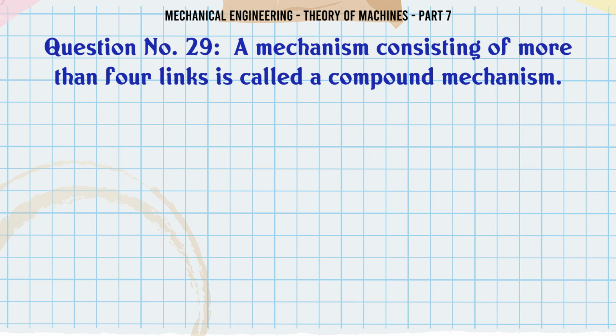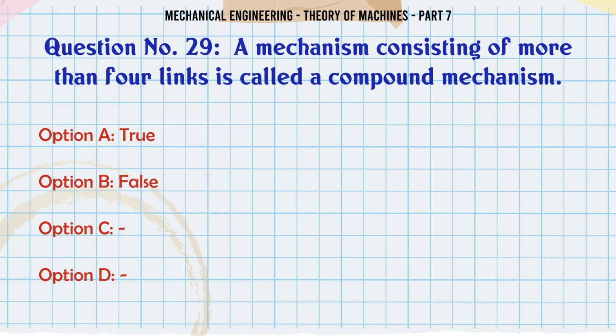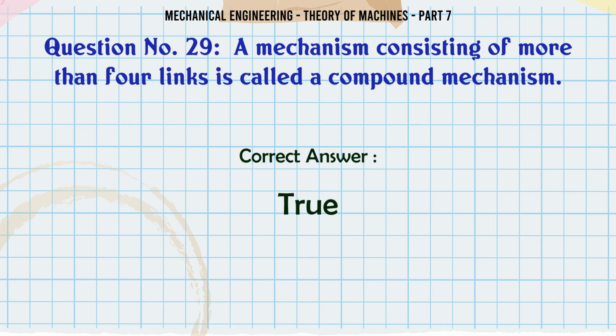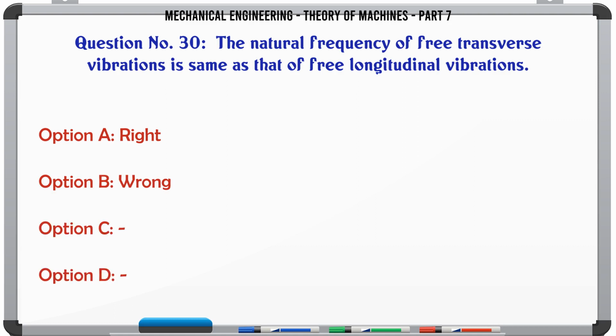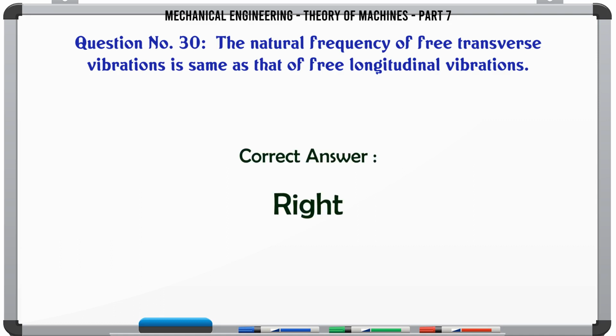A mechanism consisting of more than 4 links is called a compound mechanism. A. True. B. False. C. D. The correct answer is true. The natural frequency of free transverse vibrations is same as that of free longitudinal vibrations. A. Right. B. Wrong. C. D. The correct answer is right.